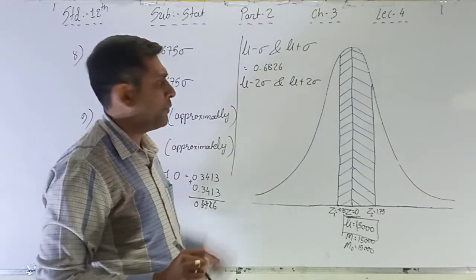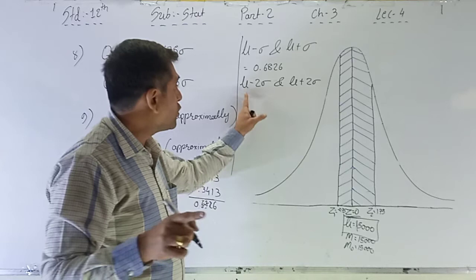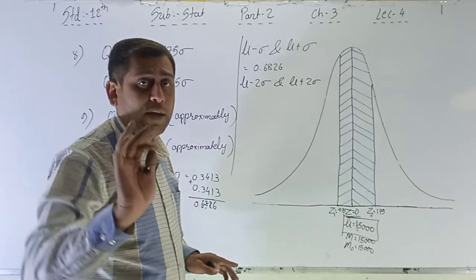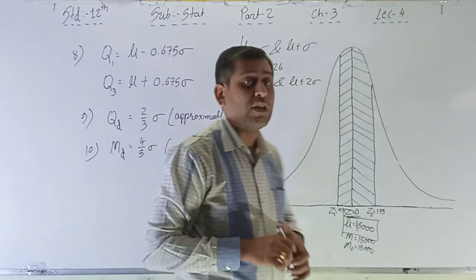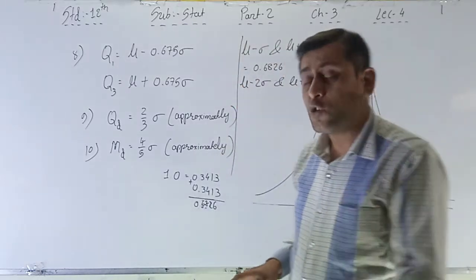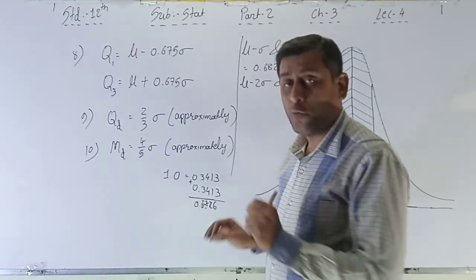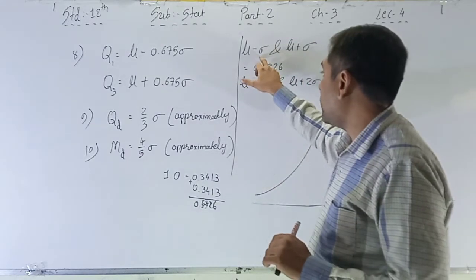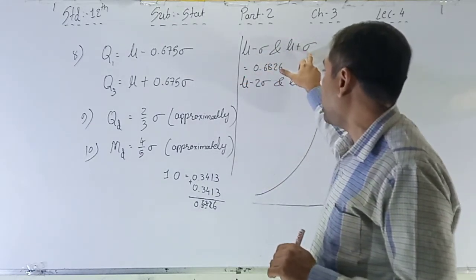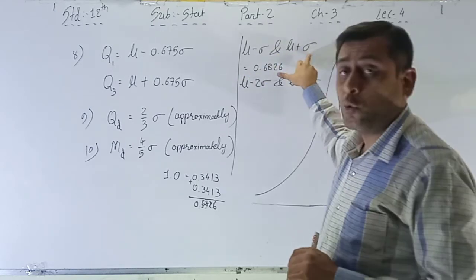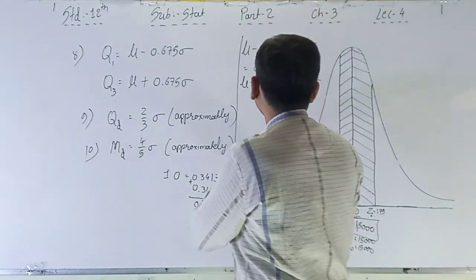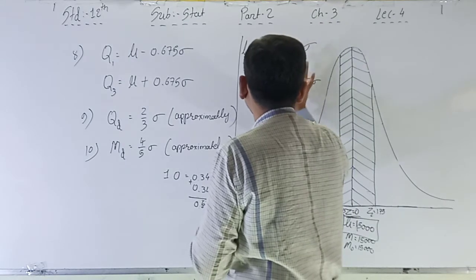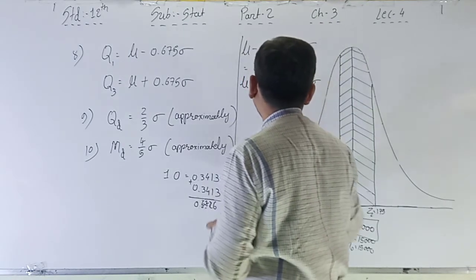Okay, now mu minus 2 sigma and mu plus 2 sigma, what is that? Sigma is equal to 1, so 2 into 1 is 2. Mu is equal to 0. In a normal distribution, if the values of sigma and mu are not given, then mu is equal to 0 and sigma is equal to 1. So here 0 minus 1 is minus 1, 0 plus 1 is plus 1, and here minus 2 to plus 2.